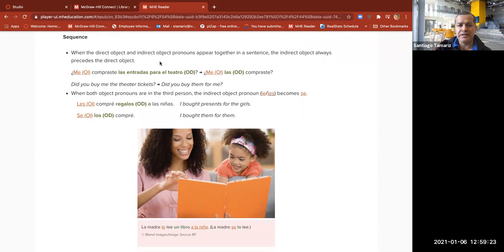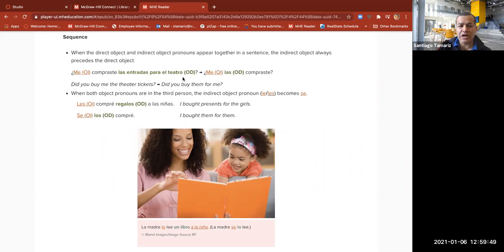This is what I said in the first bullet. ¿Me compraste las entradas para el teatro? Me, indirect object, to me, compraste, you bought, no? Did you buy the theater tickets? Did you buy me the theater tickets? Me is the indirect object that goes first. Compraste, the verb, las entradas para el teatro, direct object.